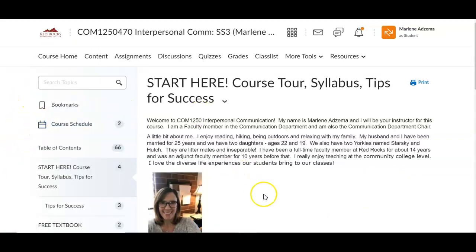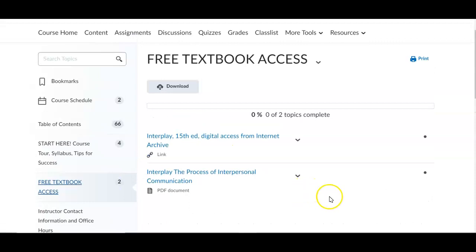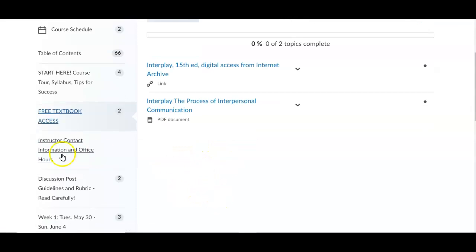Here under the content tab is where you'll find everything you need each week. And so here's the Start Here module where you'll find this tour, copy of the syllabus, some tips for success. Here you can access our textbook. So we do have a free textbook that we use for this course. Here's a copy of the PDF, and here's a link. So you want to make sure that you access the textbook each week.